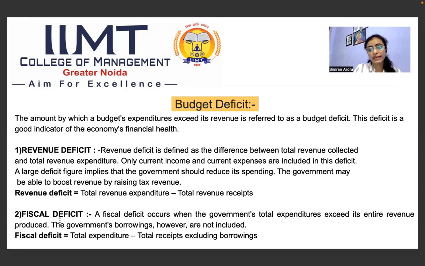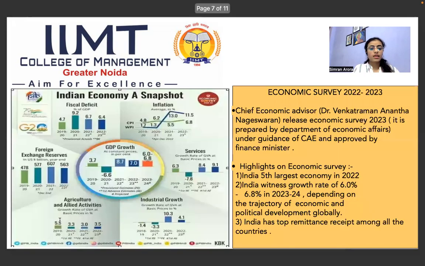So we all can understand that a deficit condition, a deficit budget, is not at all good for a country, right? So the next is economic survey. Do you all know what is an economic survey? So what is a budget? The budget tells us the future condition, the future aspect. But a survey tells us how the country's condition was in the past year.